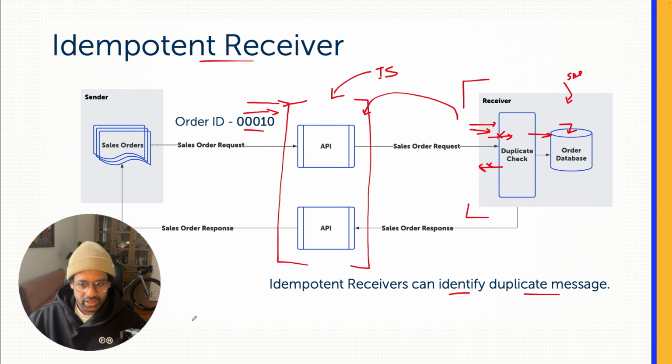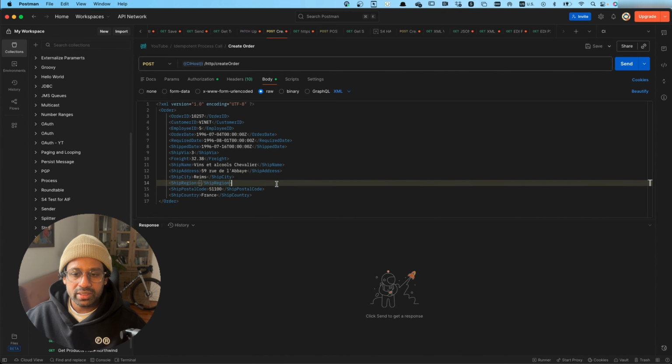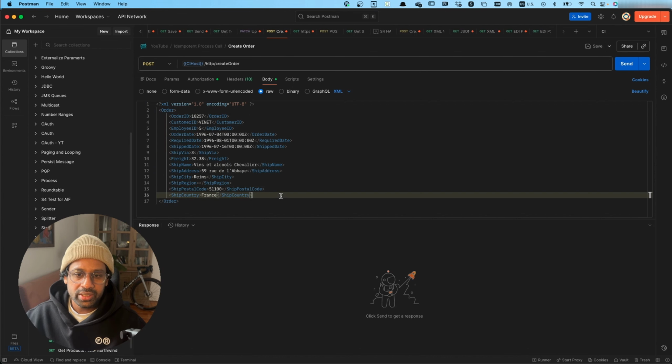Now in SAP Integration Suite, we'll create an iFlow that can identify these duplicates and ignore them. We will use the same example where we send order information to a receiver. Imagine this is the XML message format sent by the message sender, in our case, the eCom portal. So we have some order information here, and most importantly, we have the unique order ID. Each order should be created in the receiver system.